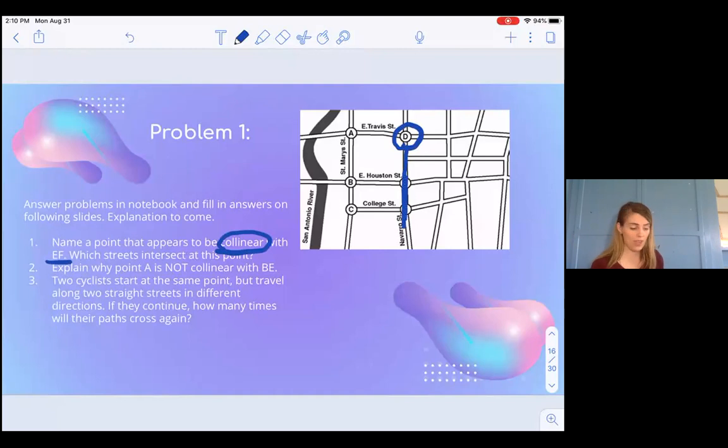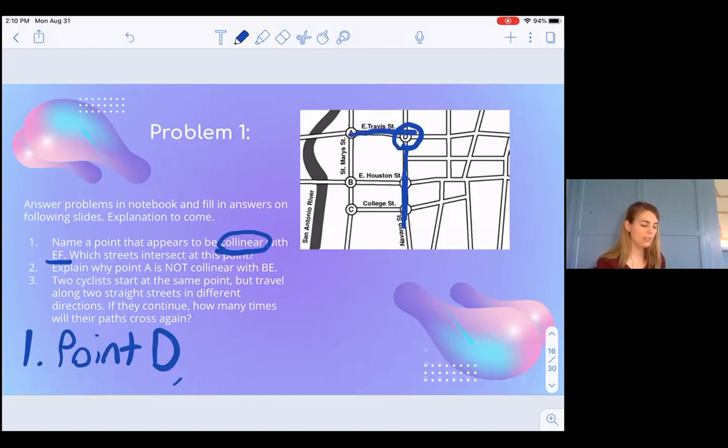So for number 1, the first half of the answer is point D. The second half says which street intersects at that point. I'm just going to look going across, and I see that it's Travis Street.